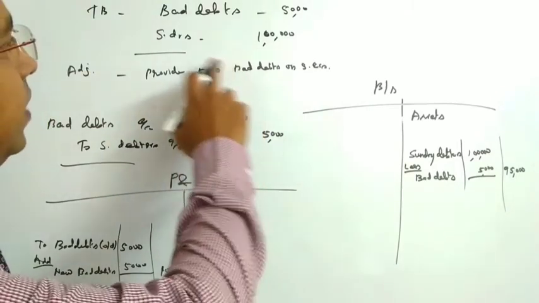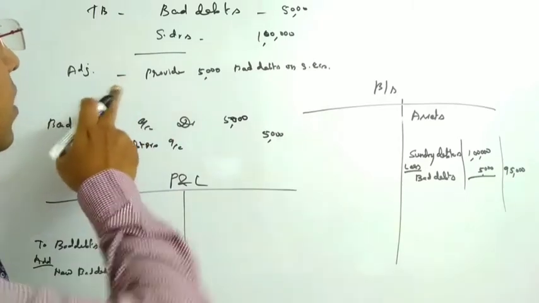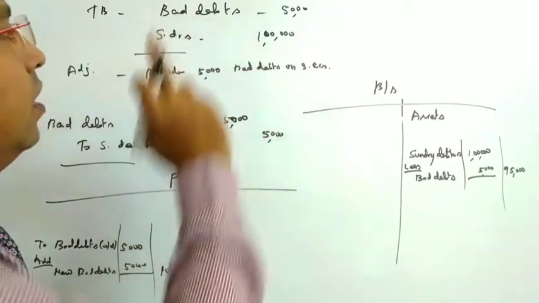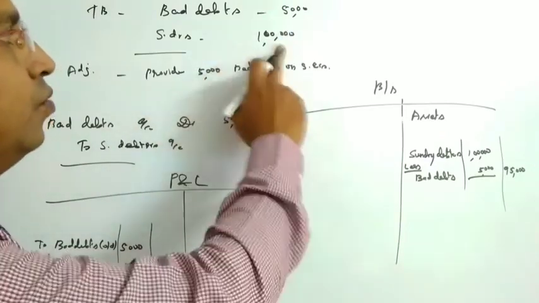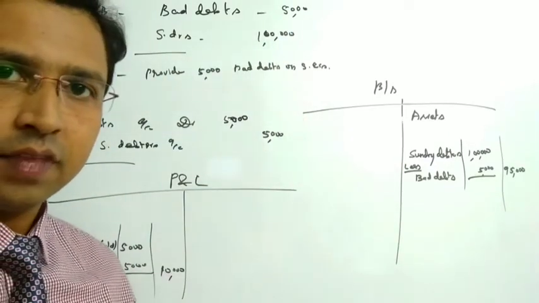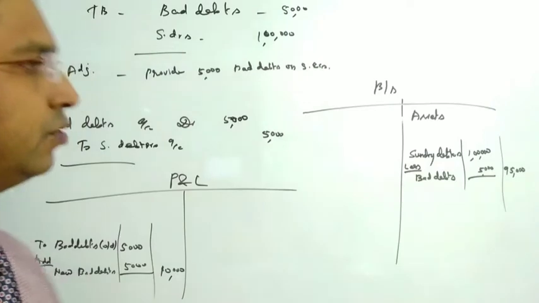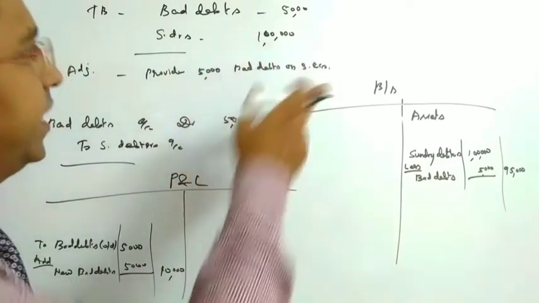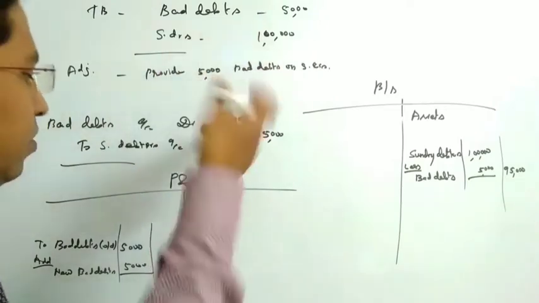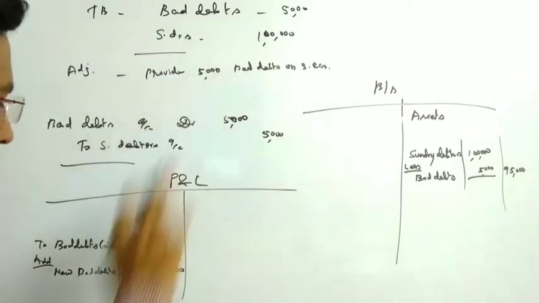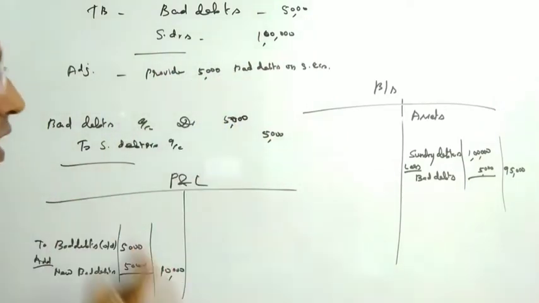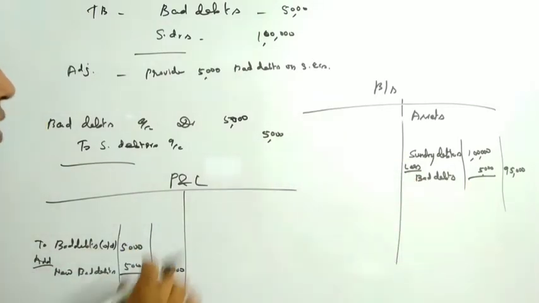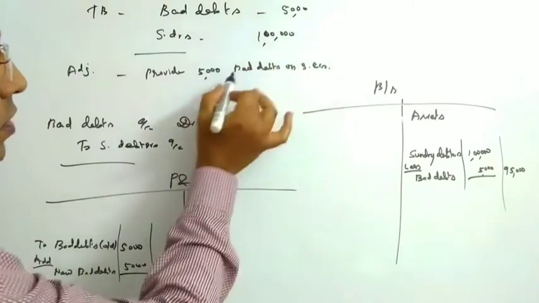Suppose instead of giving a value like this, we are told to provide 2% bad debts on sundry debtors, then we have to calculate 2% on 1 lakh, that is 2,000, and that should be given. Here they have given a fixed value, already calculated, so we need not worry about it. The only thing is we should add it with the old bad debts and reduce it from the new value alone. Don't confuse this 5,000 and this 5,000.